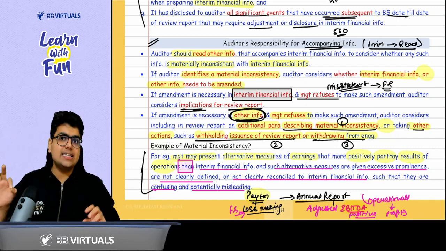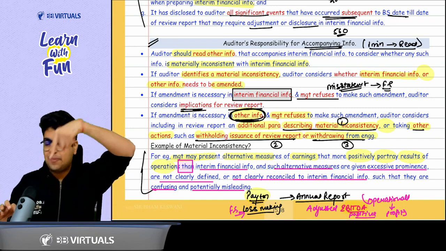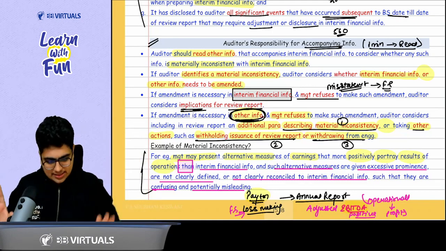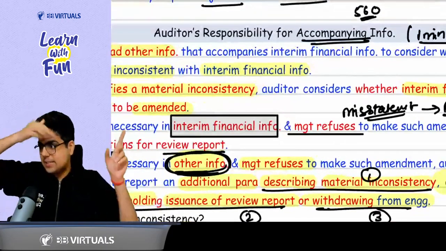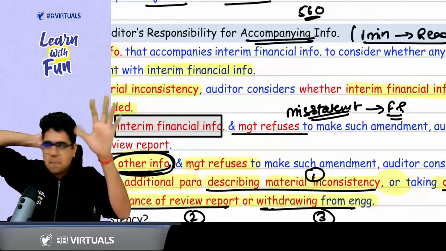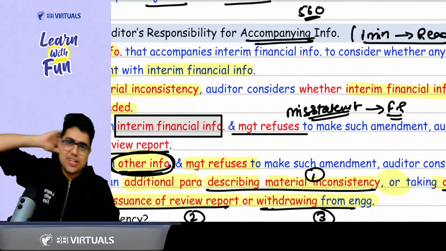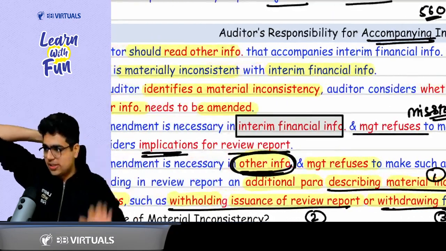If there is a material inconsistency, that means a material misstatement can be in the financial statement or it can be in the annual report. Yes, sir. If the material misstatement is in the financial statement and the amendment is necessary, but the management says no, we are not going to do the amendment, modify your review report. Okay, sir.